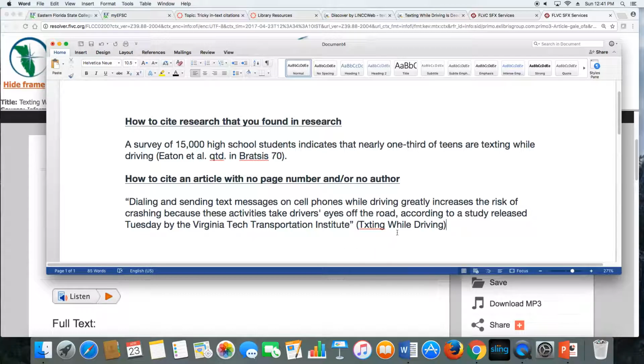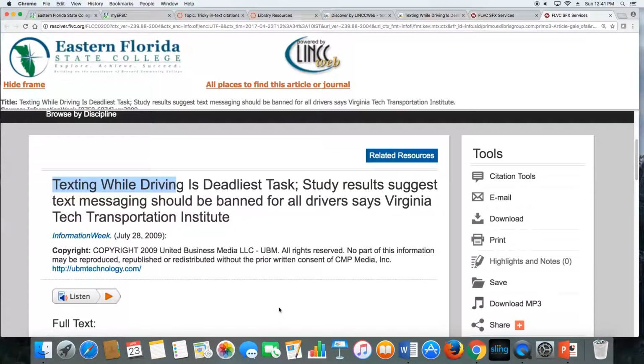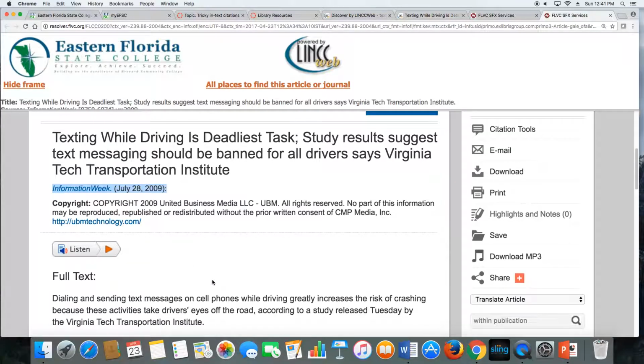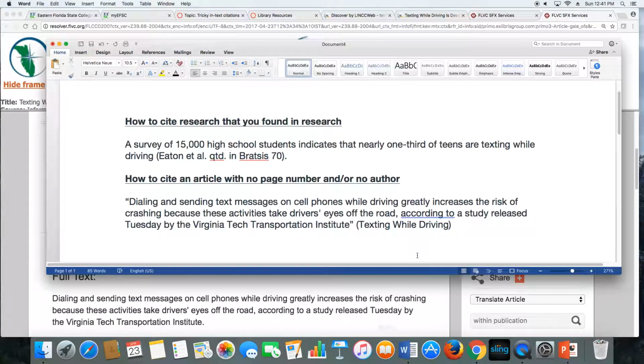Now, I also have to look and see if there's a page number, I would give that page number. But again, there's no PDF, there's no page number listed anywhere, so I'm off the hook on the page number. If this article did have page numbers in PDF format, I would include the page number for that text, or for that citation. However, there is none, so there's nothing I can do. So texting while driving will work.